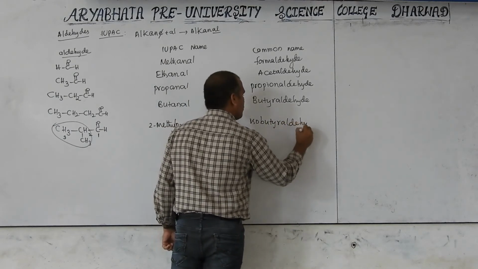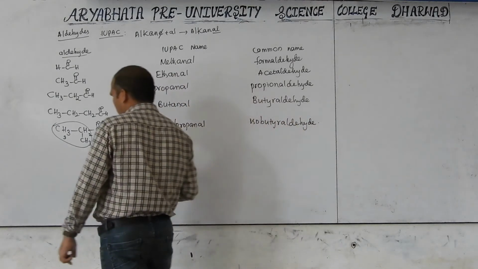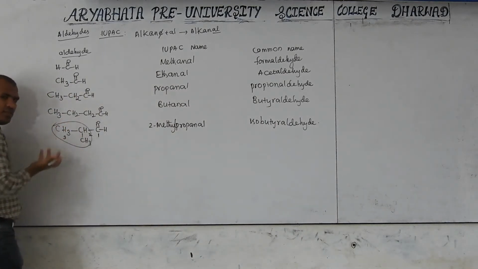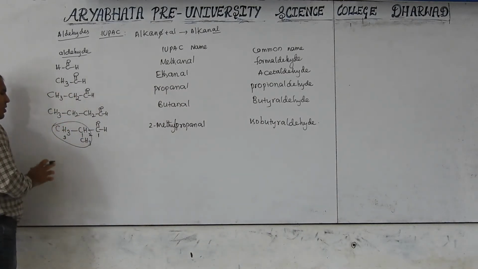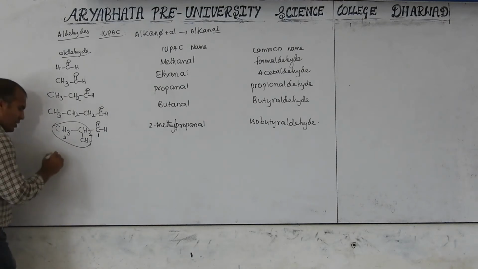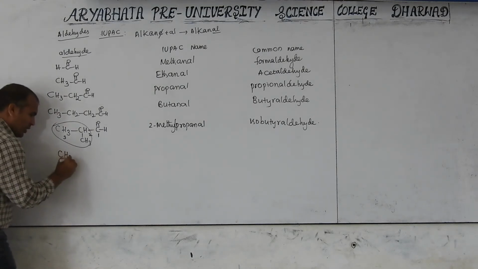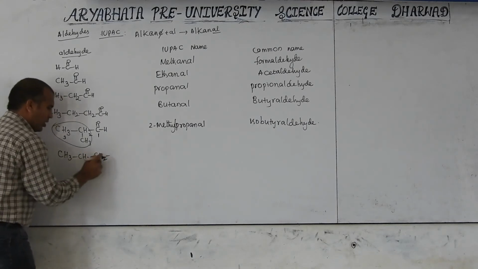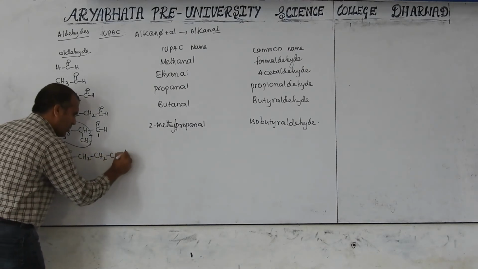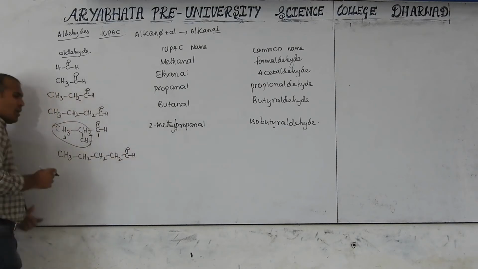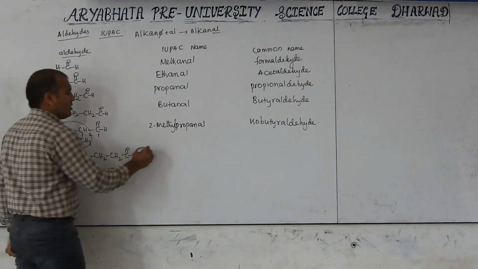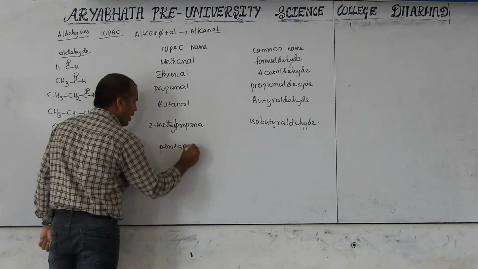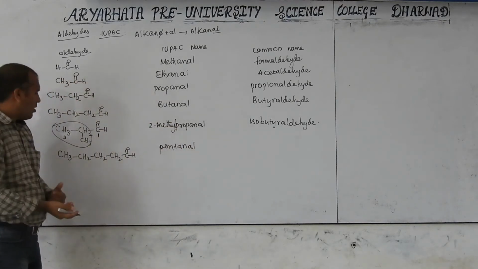Isobutyraldehyde. Next, one more branch is not possible here. If you try here, it is only the same. Stop here to increase the branches. Next, with the 5 carbon: CH3, CH2, CH2, 1, 2, 3, here 4, and this is the fifth. Total 5 carbon. Simple name here: pent, remove e, add al, pentanal.